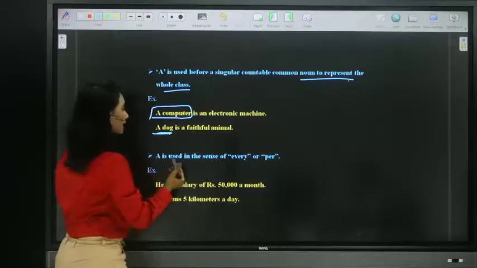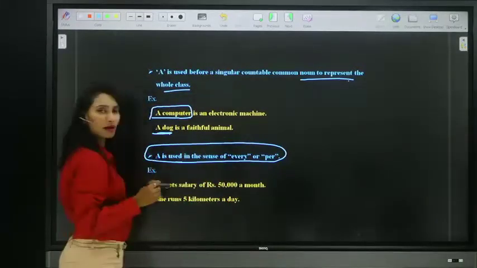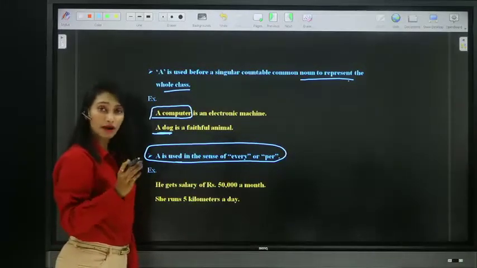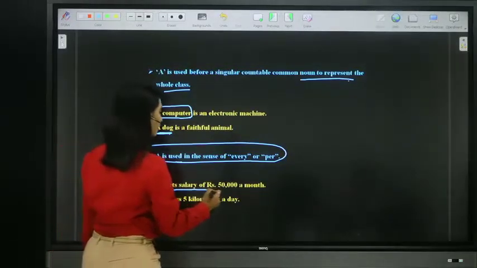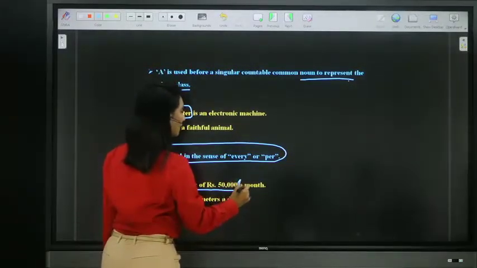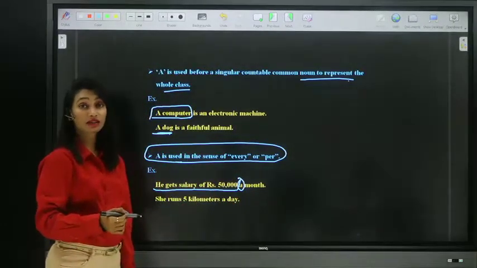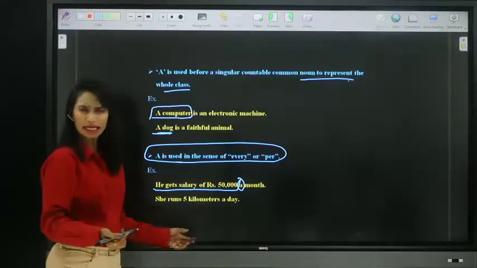Now, article A is used in the sense of every or per. Instead of writing every or per, we can use article A. Like, he gets a salary of 50,000 a month. Instead of saying he gets a salary of 50,000 every month, he can simply say a month.